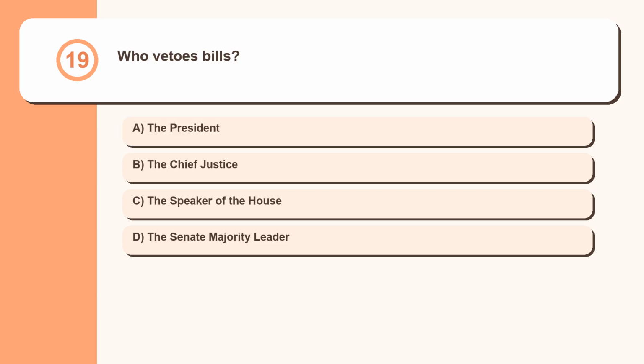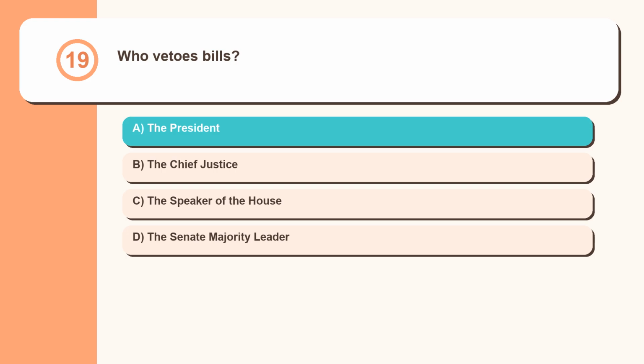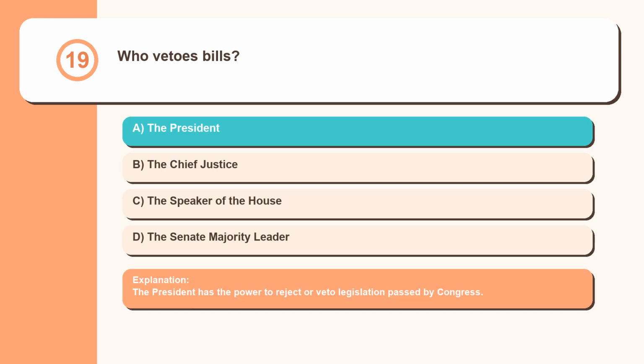Question 19. Who vetoes bills? The President, the Chief Justice, the Speaker of the House, the Senate Majority Leader. The President has the power to reject or veto legislation passed by Congress.